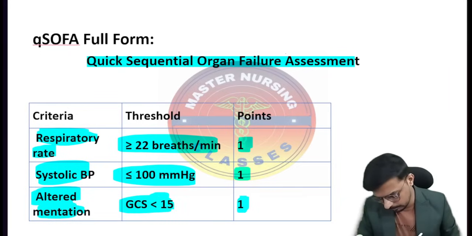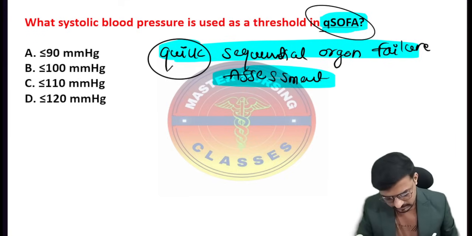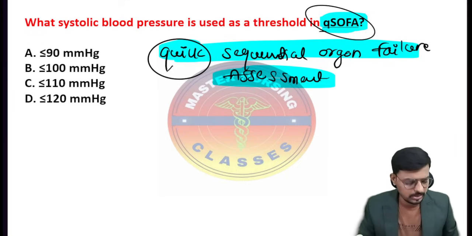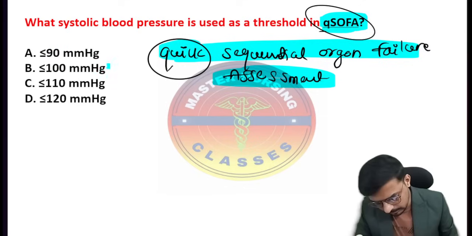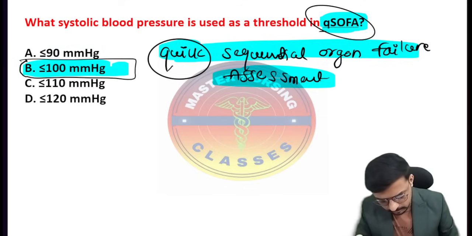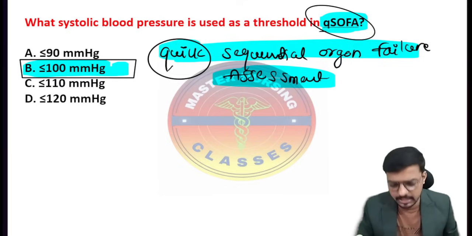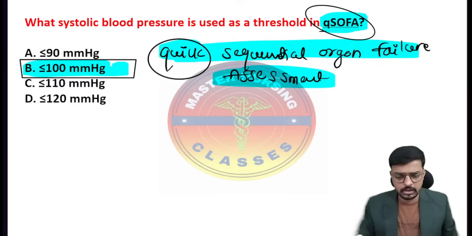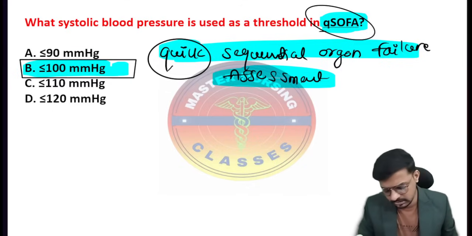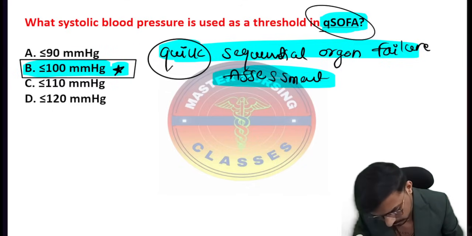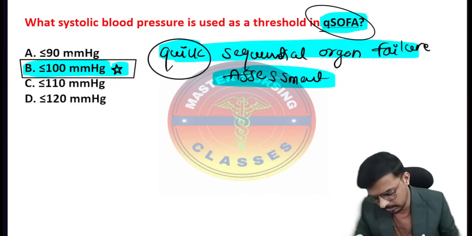So that is very very important, right? In the quick sequential organ failure assessment, if the systolic blood pressure is less than 100, we will give 1 point. Otherwise, if it is more than 100, we will give 0 point. So nothing will happen. If it is less than 100 we give the point here. So the systolic blood pressure threshold, the borderline for the Q-SOFA, is less than 100. That is the very important one we will consider.